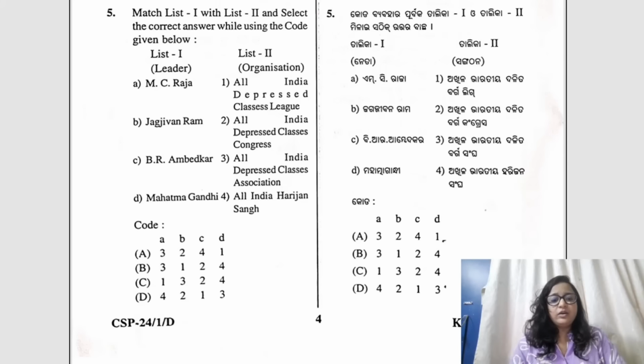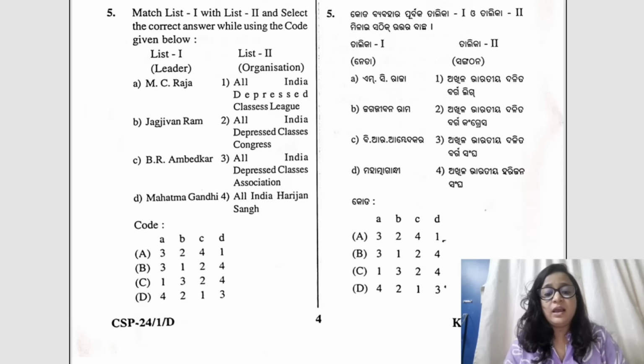Question number 5 is a match the following question where we have been given the leaders and the organizations they were associated with. Okay, here if you look at the options, M.C. Rajah, Jagjivan Ram, B.R. Ambedkar, Mahatma Gandhi, and then the organizations: All India Depressed Classes League, All India Depressed Classes Congress, All India Depressed Classes Association and All India Harijan Sangh. So you can directly eliminate option A and option D from here because we all know that Mahatma Gandhi was associated with All India Harijan Sangh. Okay, now we are left with B and C.